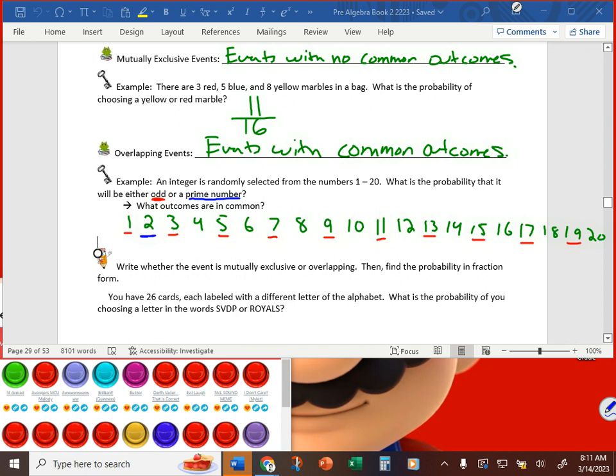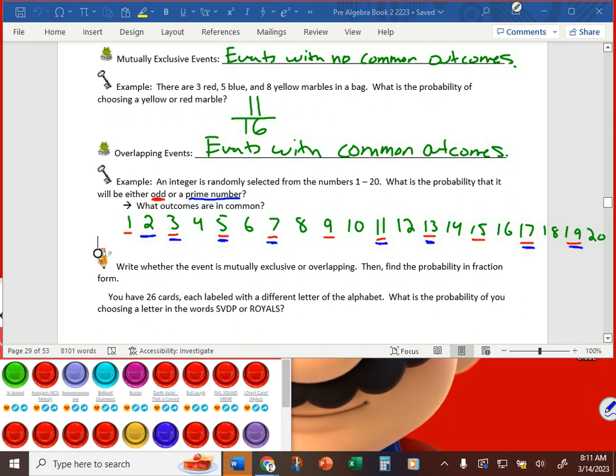So 3 is prime. The only way to get 3 is 3 times 1. What's the next prime? 5 is prime. The only way to get 5 is 5 times 1. What's the next prime? 7. Next one? 11, right? 9's not, because 3 times 3 can also get you to 9. So 9 is not prime. After 11, 13, and then 17, and then 19.